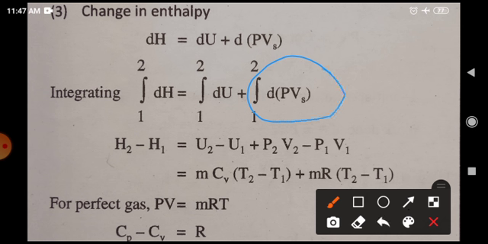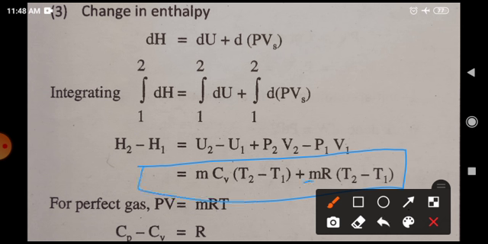Now dPV is what? P2V2 minus P1V1. Though volume is the same, pressure is different. Therefore this change in pressure-volume energy you have to consider. Therefore change in enthalpy is equal to mCv (T2 minus T1), that is the change in internal energy, plus this energy, that is mR (T2 minus T1).